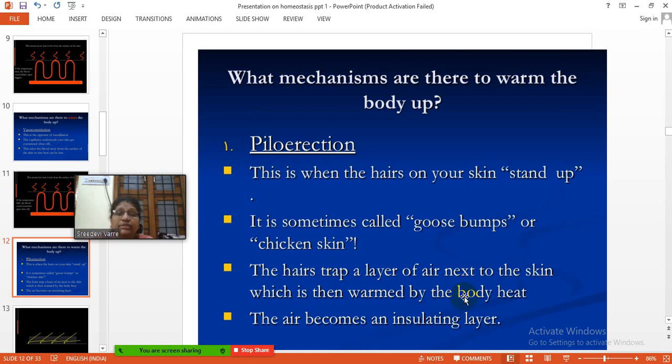During piloerection, what happens? Hair on your skin stands up. This is called goosebumps or chicken skin. The hairs trap a layer of air next to the skin, which is then warmed by the body heat. The air becomes an insulating layer.